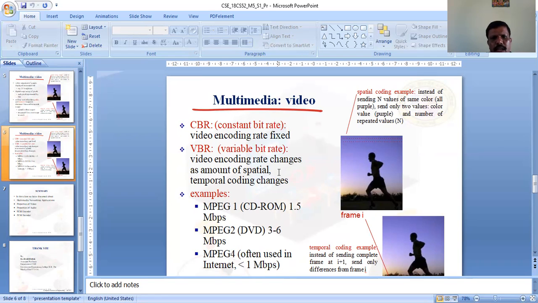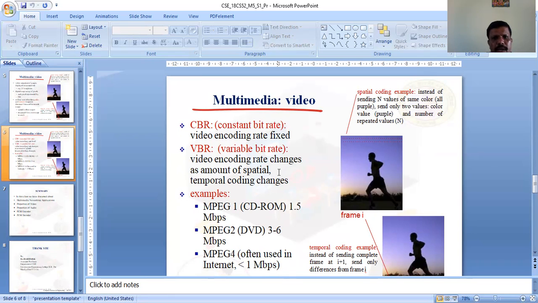Whatever rate you encoded at, the same rate is expected, and the quality of images will not change. So constant bit rate means the video encoding rate is fixed. For each different type of video, the encoding rate also differs. Examples are given in the figures below.